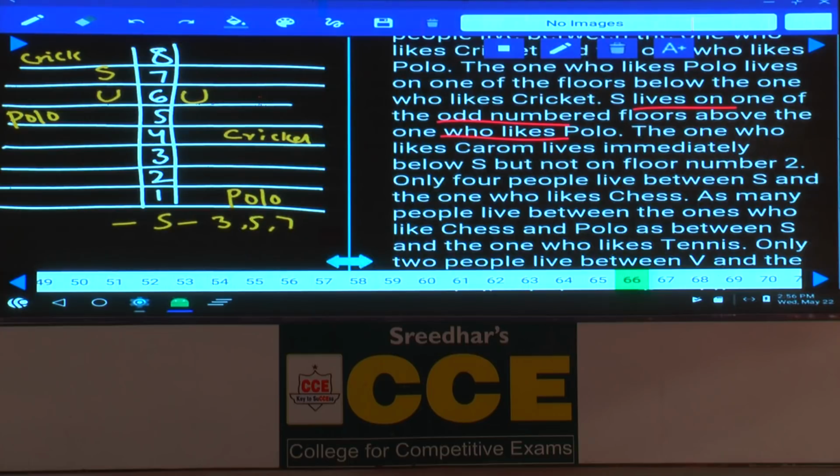And the next one, the one who likes carom lives immediately below S, but not on floor number 2. Carom cannot be on floor number 2, hence S cannot be on 3. If S is on the 5th floor, then carom must be on the 4th floor, which is not possible. Hence what is only possible here? Here also S must be on the 7th floor, and the one who likes carom must be on the 6th floor, immediately below S, but not on floor number 2.